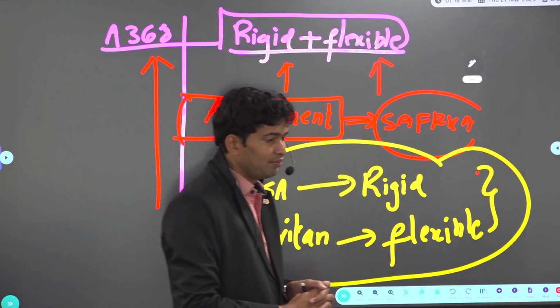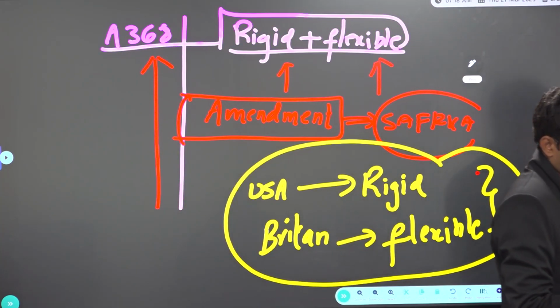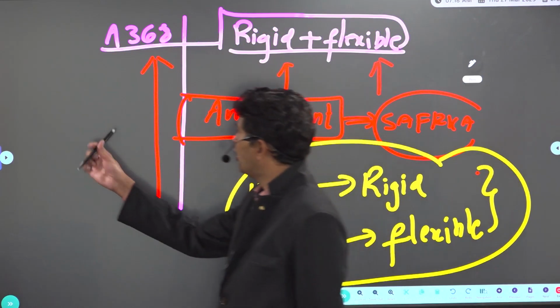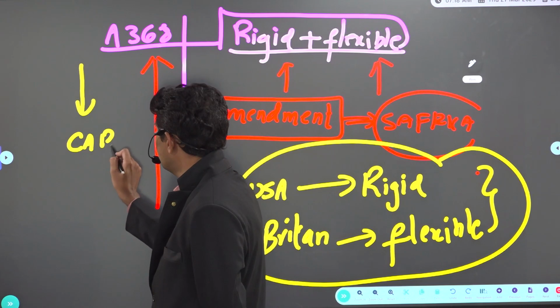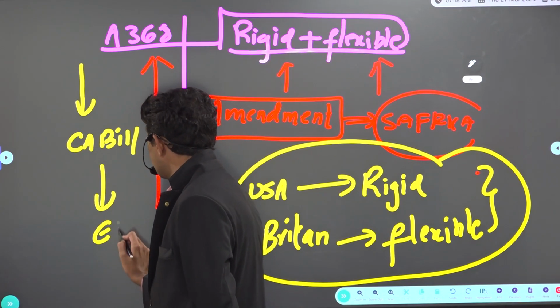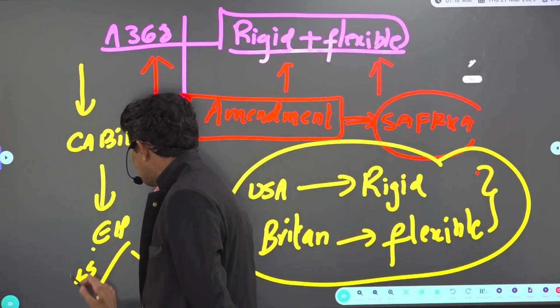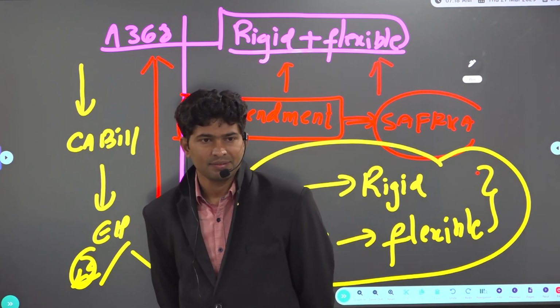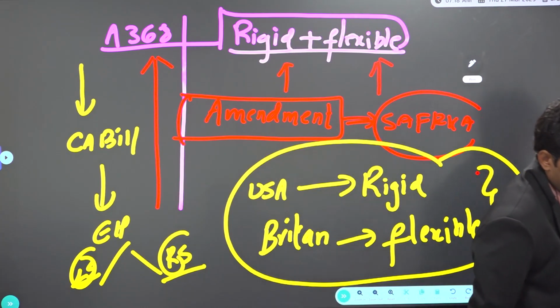So I said something. Article 368, the Indian Constitution can be amended both in a rigid way as well as a flexible way. Which of the following statements are correct? The Constitutional Amendment Bill can be introduced in either house of the Parliament. Look at the word. Meaning, the Constitutional Amendment Bill can be introduced either in Lok Sabha or Rajya Sabha. Is it correct? Yes.